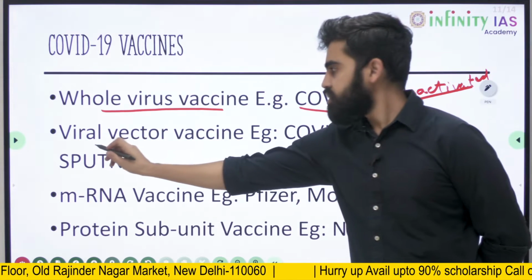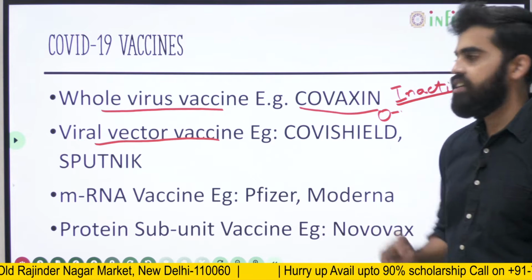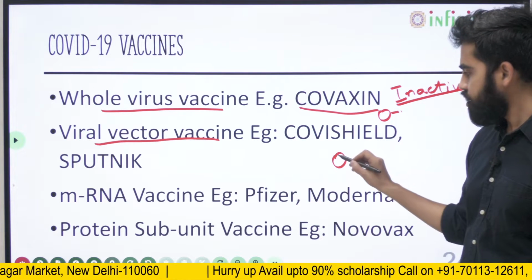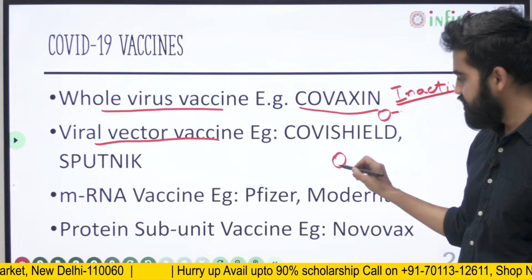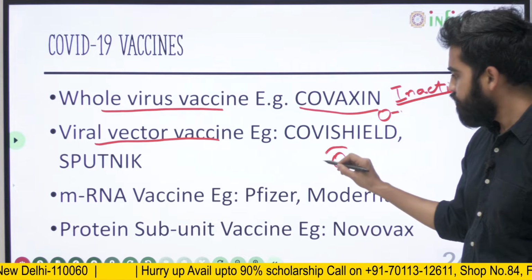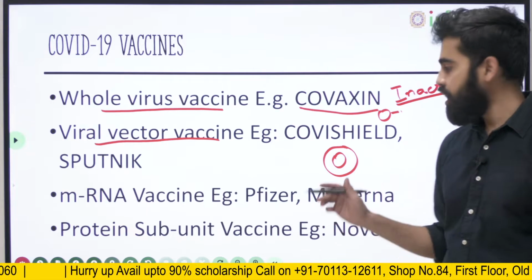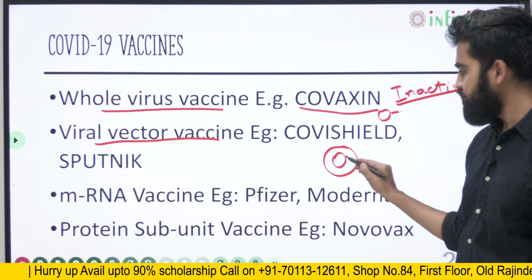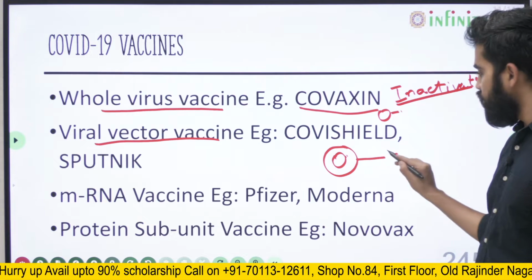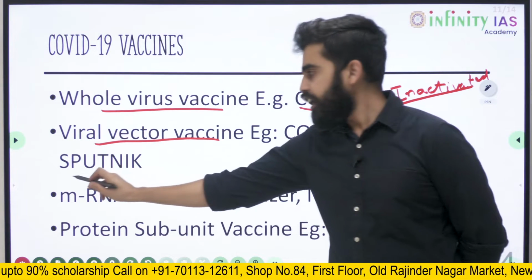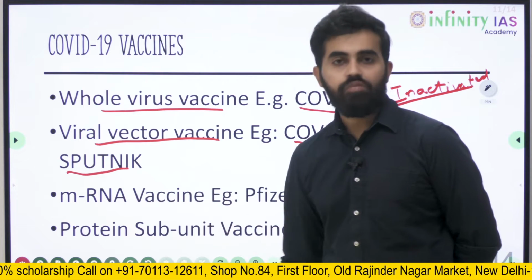So next comes the viral vector vaccine. In this, the COVID-19 virus that actually causes the disease is sent through a vector. The vector is a vehicle-like thing that will help transfer this COVID-19 into the human body. Here we have Covishield and Sputnik vaccine.